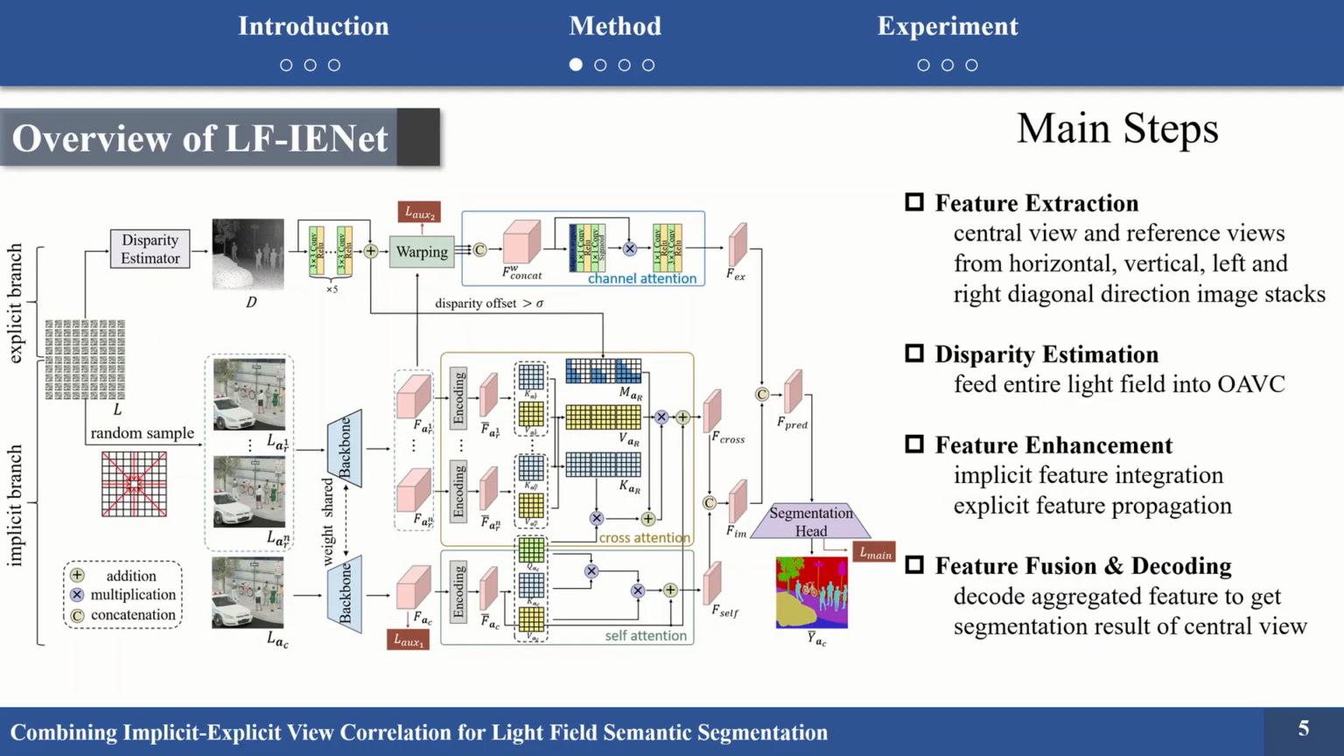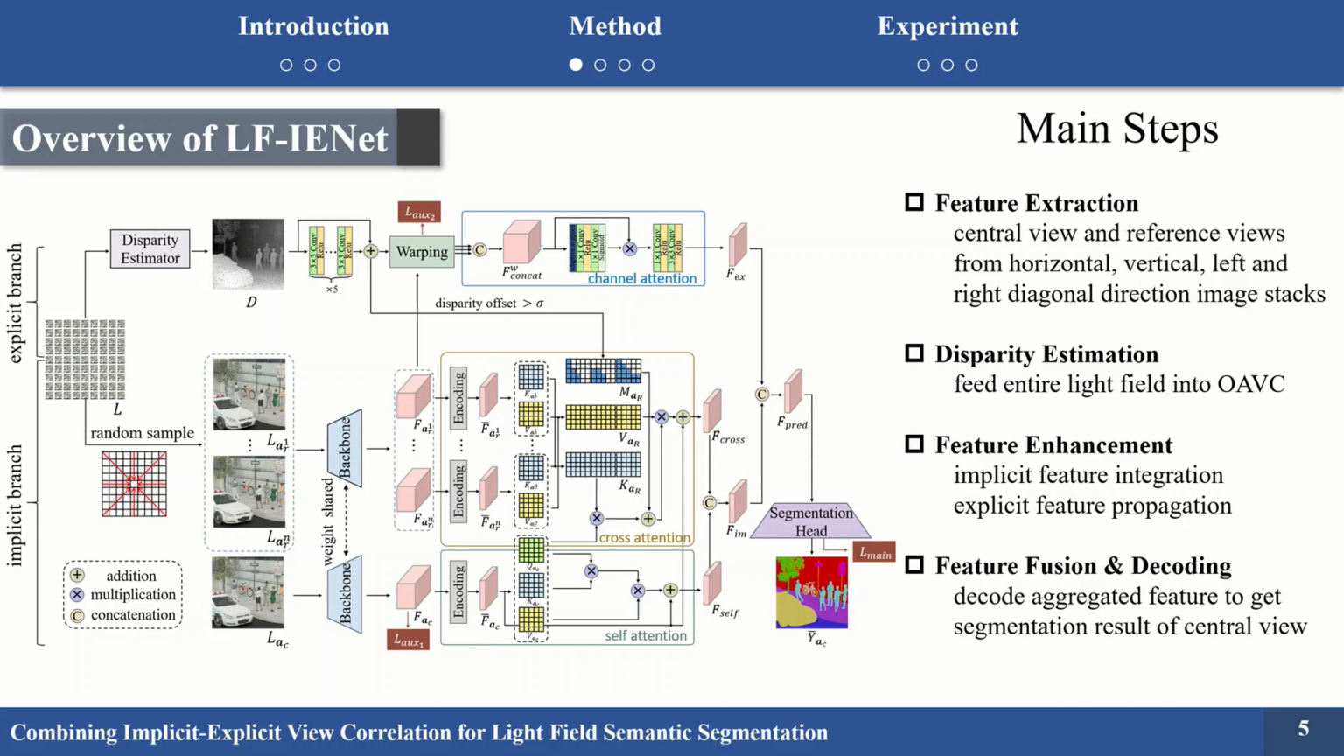This is the overview of LFINet. It contains four main steps. 1. Feature extraction. The central view and reference views are fed into a shared backbone, in which reference views are randomly sampled from one of the 8 image stacks, whose viewpoints change along horizontal, vertical, left and right diagonal directions in order. 2. Disparity estimation. The entire light field is fed into a disparity estimator to get the disparity used for subsequent steps.